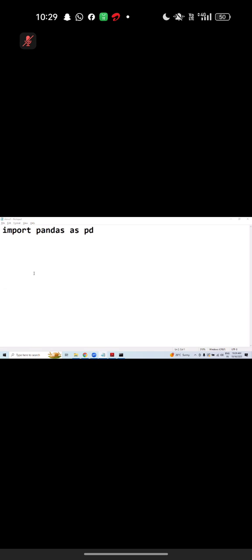Code to load the website. Okay, let me just try to explain one by one. There are two libraries we need to import. Pandas, we already know this. Along with pandas, we need to import one more library. That library name is called requests. What is the library name? Requests actually. Then you need to pip install requests.